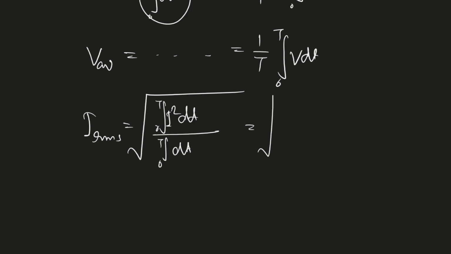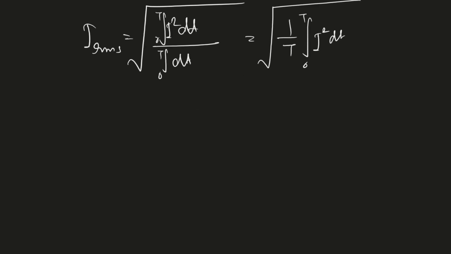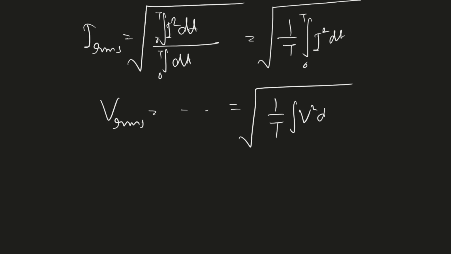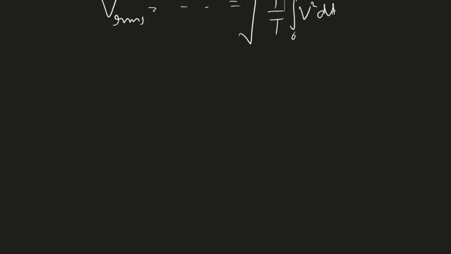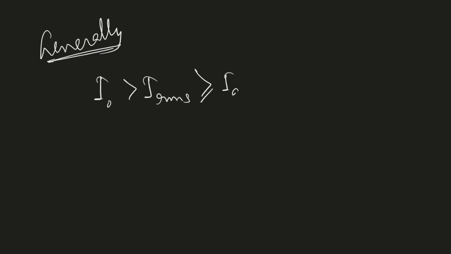Fine. So here I will get like this, and similar goes for VRMS. So you can find this one as this. Generally speaking, I naught is greater than I RMS is greater than or equal to I average.